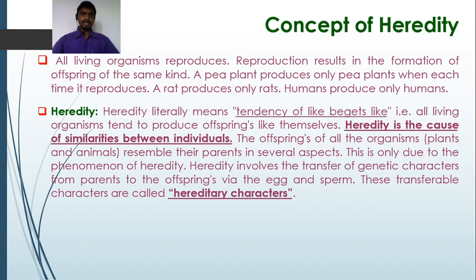In the course of inheritance, the character is transmitted from parent to progeny as of the same kind. Such a phenomenon is referred to as heredity. So heredity is the similarity between the individuals of the species. The offspring produced as a result of sexual reproduction resemble their parents in several aspects. This is only due to the phenomenon of heredity. Heredity involves the transfer of hereditary characters from parent to offspring as it is.